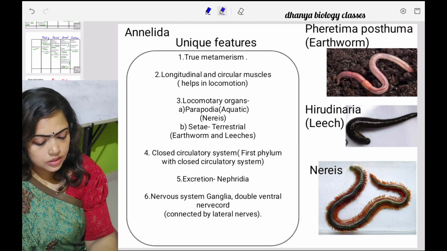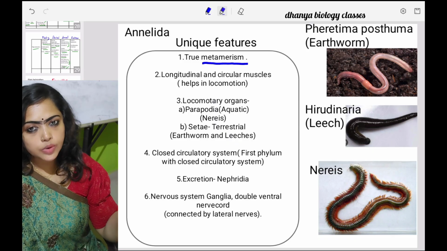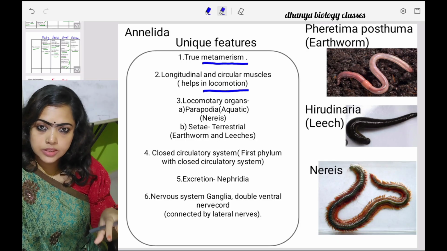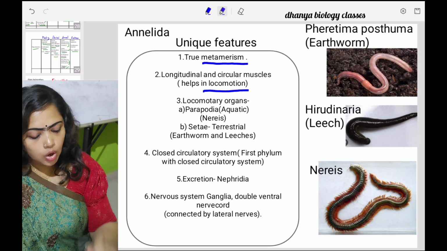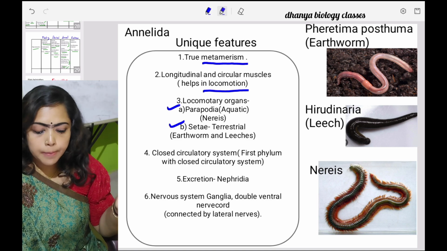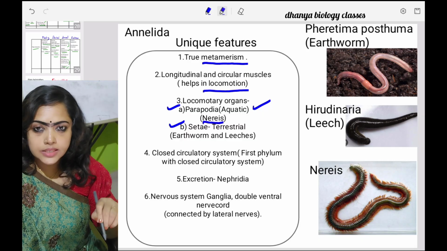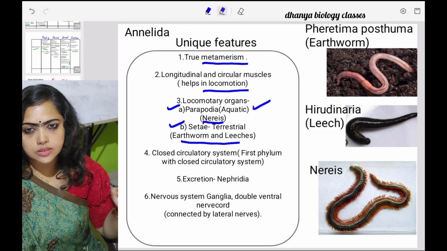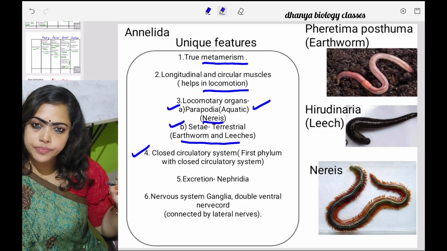And the next phylum, Annelida, unique features. This thing we already discussed: metamerism. Then the presence of longitudinal and circular muscles, which help in locomotion. These are only the muscles which help in locomotion, that means they are not the locomotory organs. Locomotory organs are parapodia and setae. What is their difference? Parapodia are seen in aquatic forms, example Nereis, while setae are seen in terrestrial annelids like earthworm and leeches.